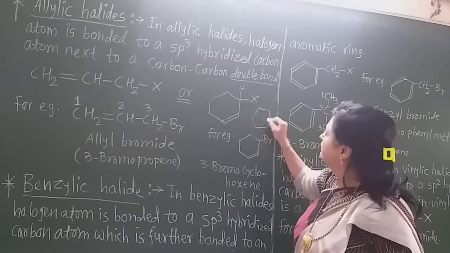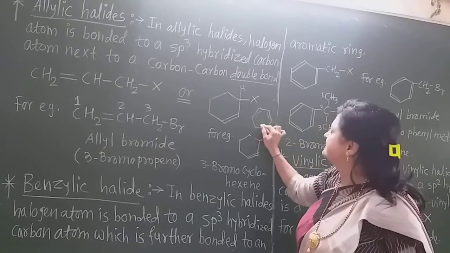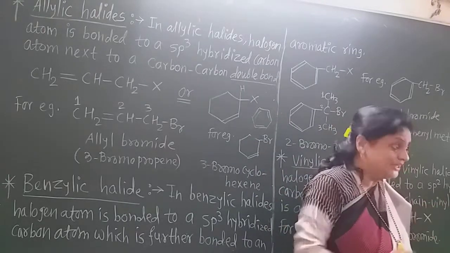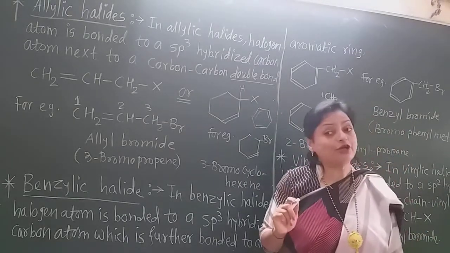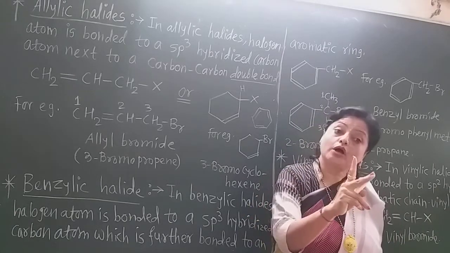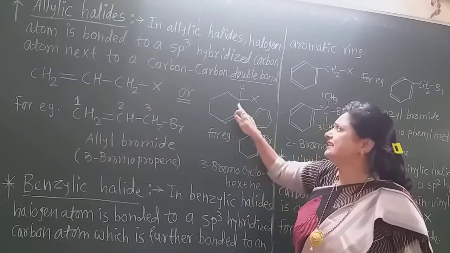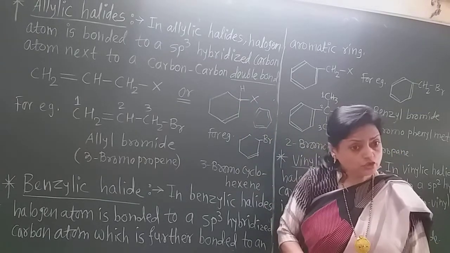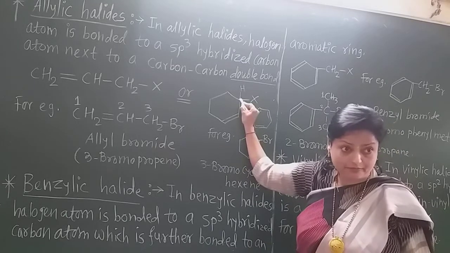Why? Because there are alternate single and double bonds, so every carbon has only one hydrogen atom in benzene. But in cyclohexane, every carbon contains two hydrogen atoms. So as there is no double bond around this carbon, it is an sp3 hybridized carbon.